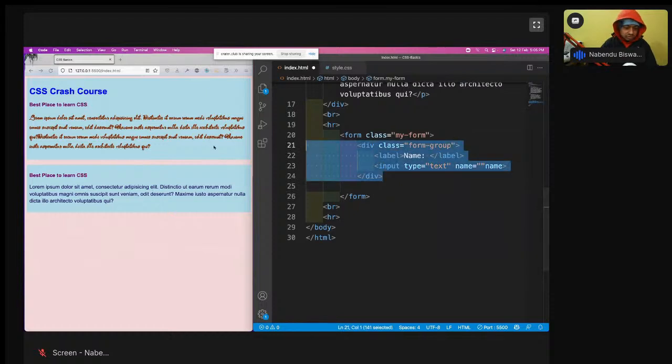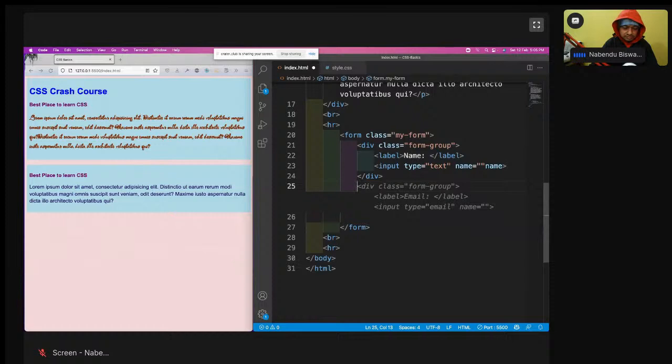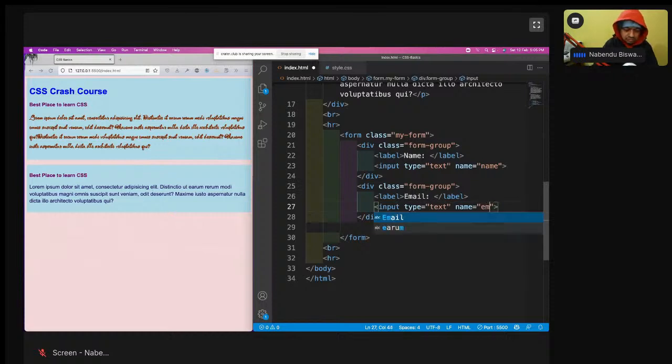And another form group I will have, email.